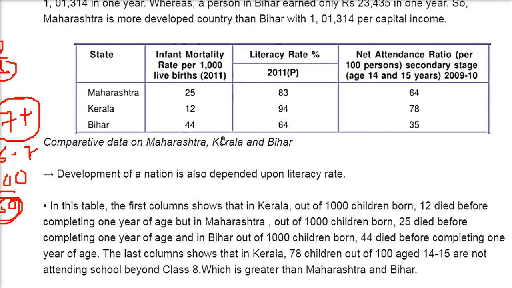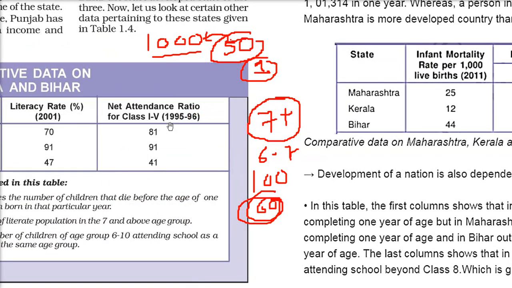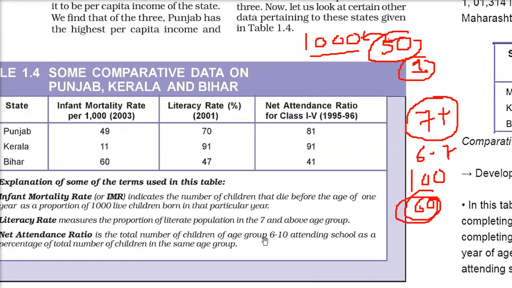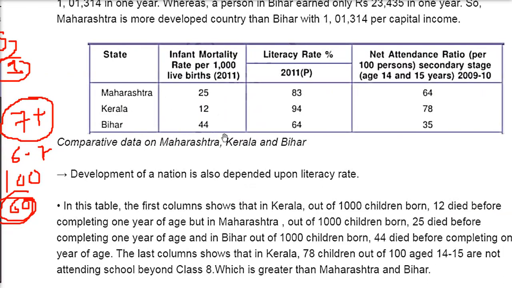Coming back to this table, we have what we discussed just now: infant mortality rate per 1,000 live births, this is literacy rate, and this is the net attendance ratio per 100 persons. As per 100 kids, here we are taking up to 14 to 15, while it was 6 to 10 in what we talked about.